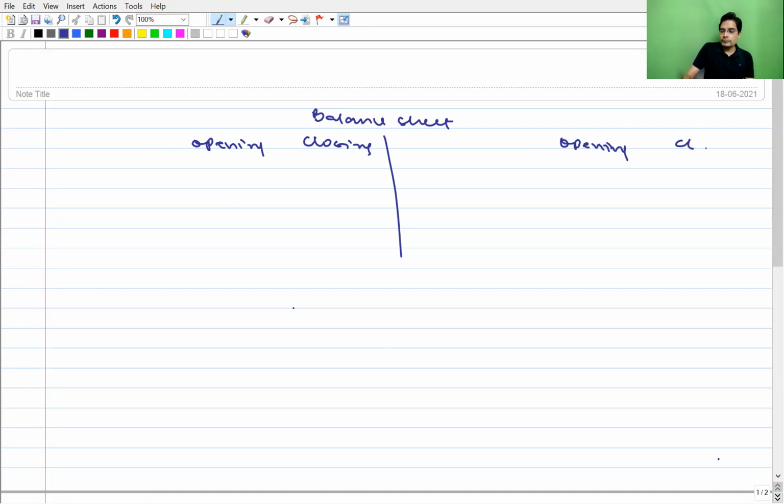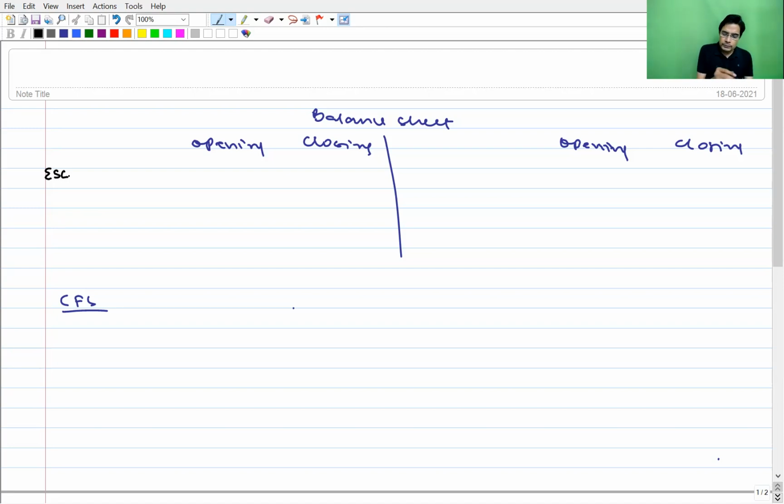And then they used to ask us to prepare cash flow statement using this balance sheet and additional information. So what we used to do, we used to read each and every item on the face of balance sheet, compare the opening and closing balance, and find out the difference. And subject to any additional information, we used to write that part in the appropriate heading.